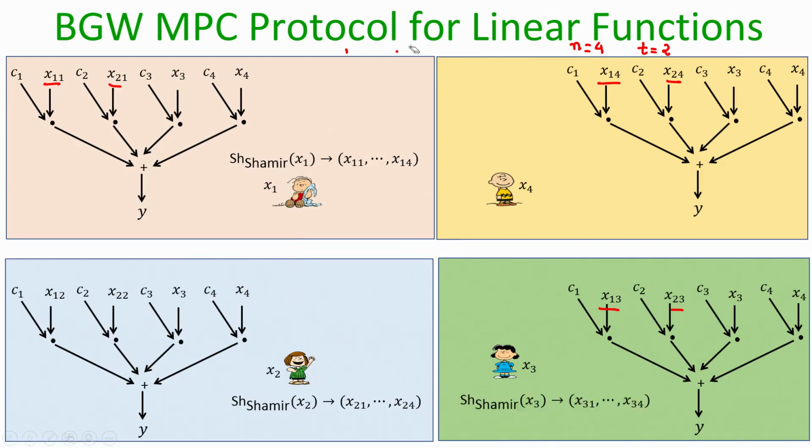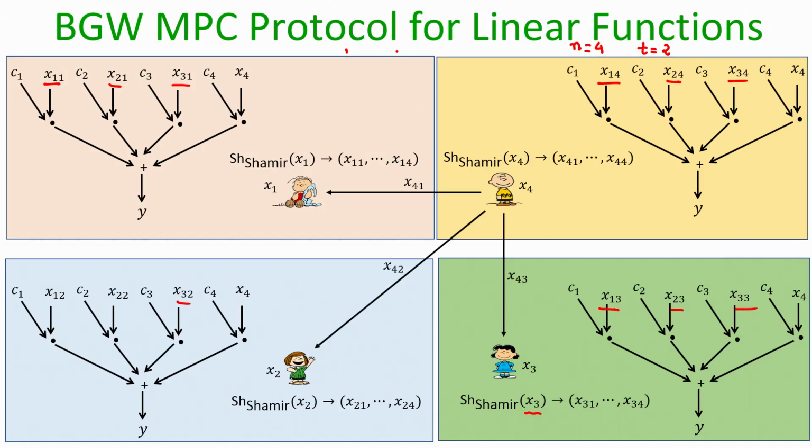In parallel, P3 will independently secret share its input as per Shamir secret sharing, and now everyone will have their respective shares of x3. And P4 will independently generate Shamir shares for the input x4 and distribute among the parties.